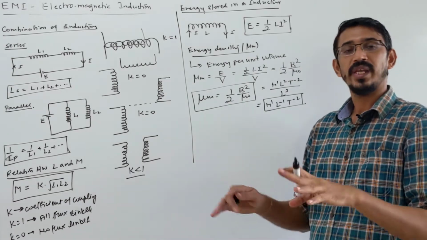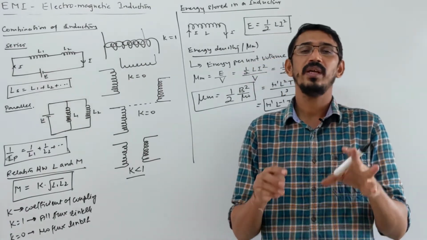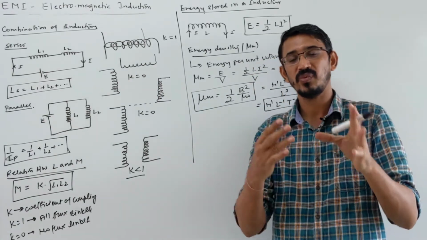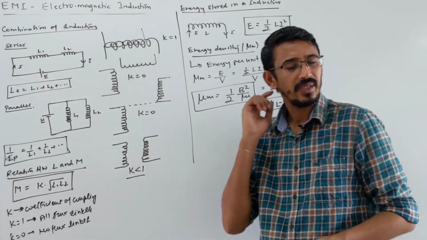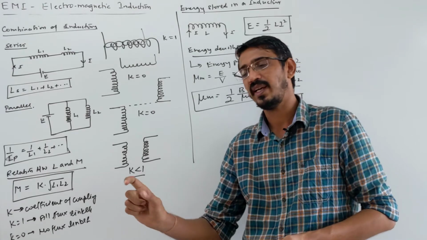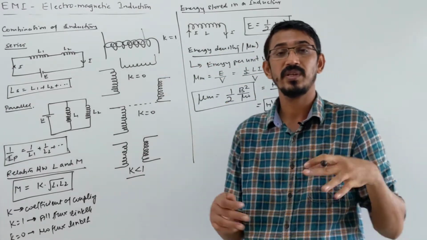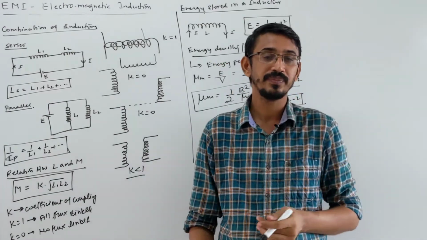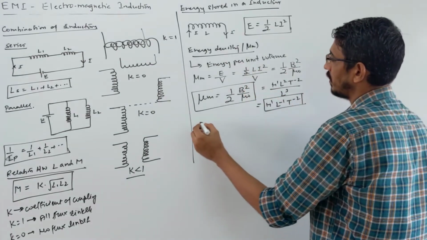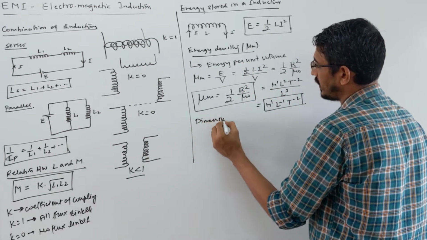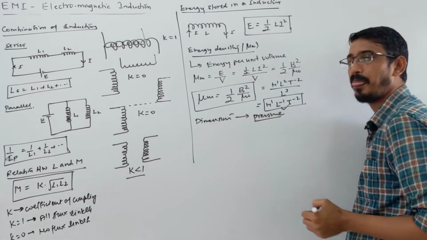Correct? So for all energy densities, we'll talk about electric energy density, magnetic, then we'll talk about mechanical also. All this energy density means energy per unit volume, any energy per unit volume. We have learned in the fluid chapter also, many types of energy. So energy by volume, the dimension comes to pressure. So people also call the electric energy stored in a capacitor electrostatic pressure. Here also they can call it magnetic pressure. So remember that the dimension of all energy densities is equal to pressure.